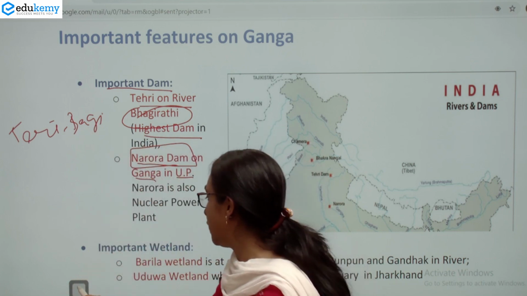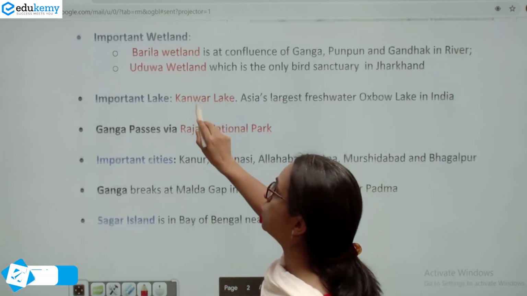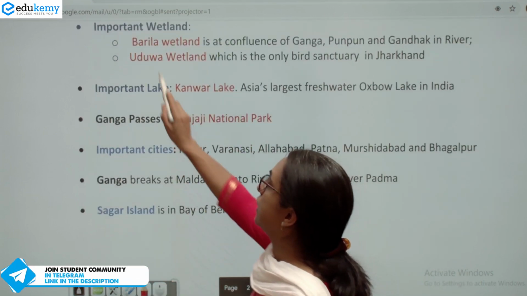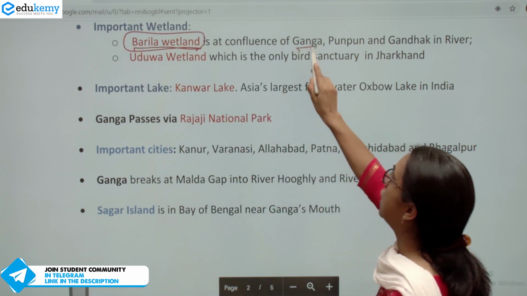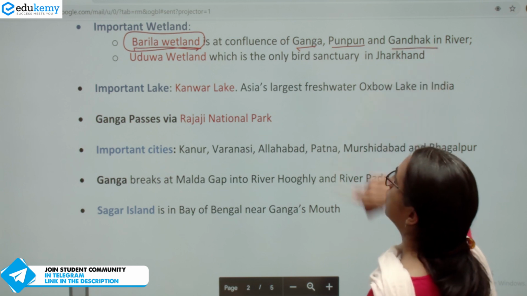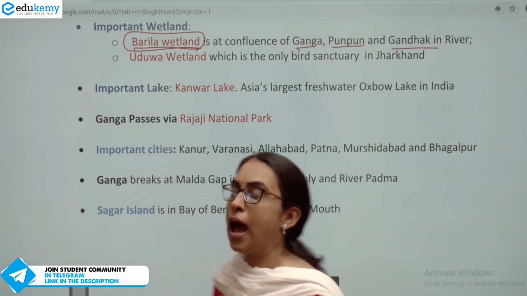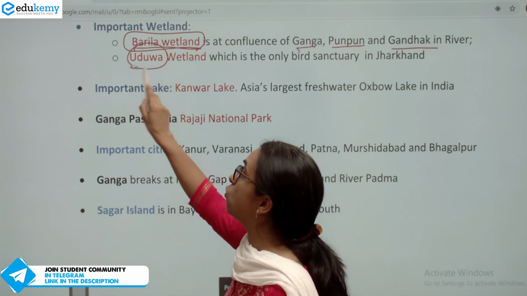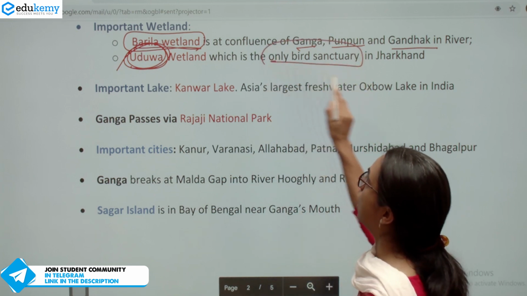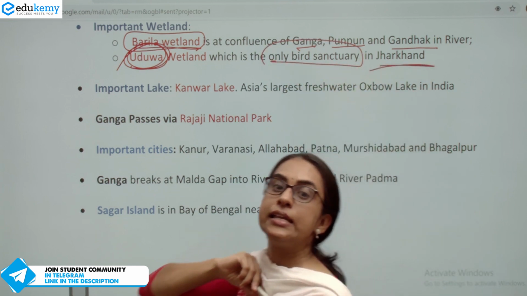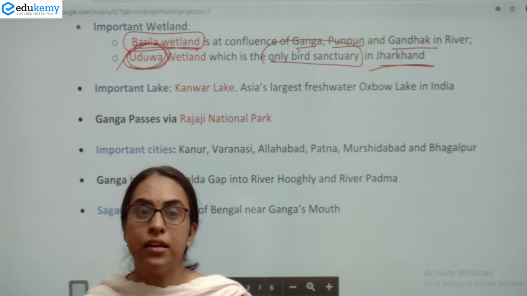Another cutting across the theme is that they would ask you about the wetlands. The important wetlands on river Ganga include the Bareil wetland. It is formed when the Ganga meets Punpun and Gandak. That is the Bareil wetland, and it is in Bihar. Another important wetland is the Udwa wetland, which is the only bird sanctuary in Jharkhand. So Udwa wetland is in Jharkhand, it is on Ganga, and it is the only bird sanctuary in Jharkhand.